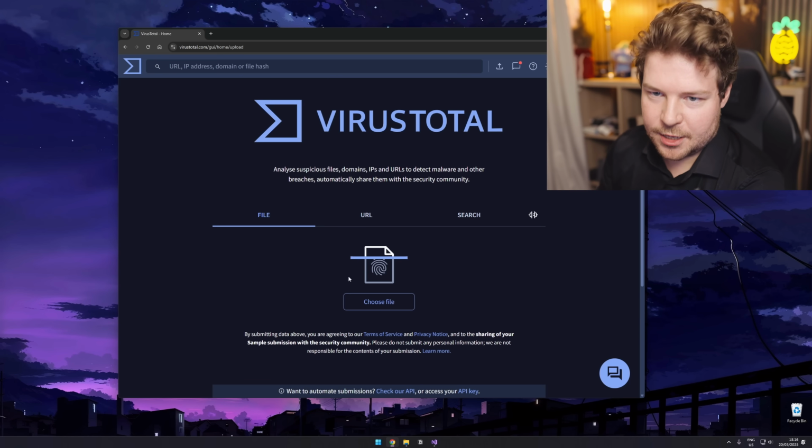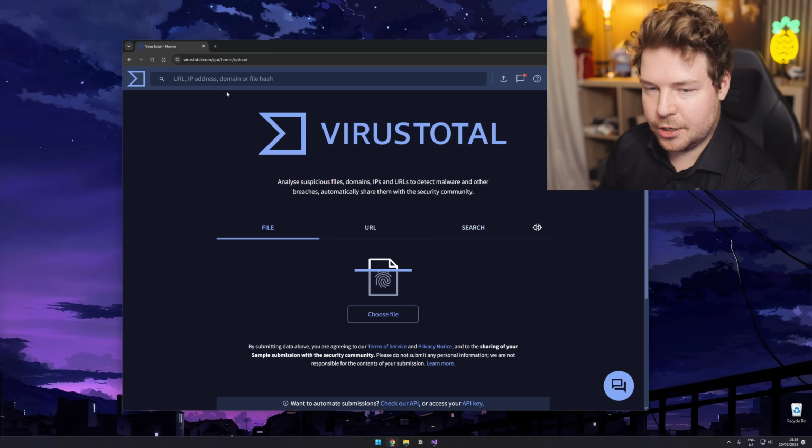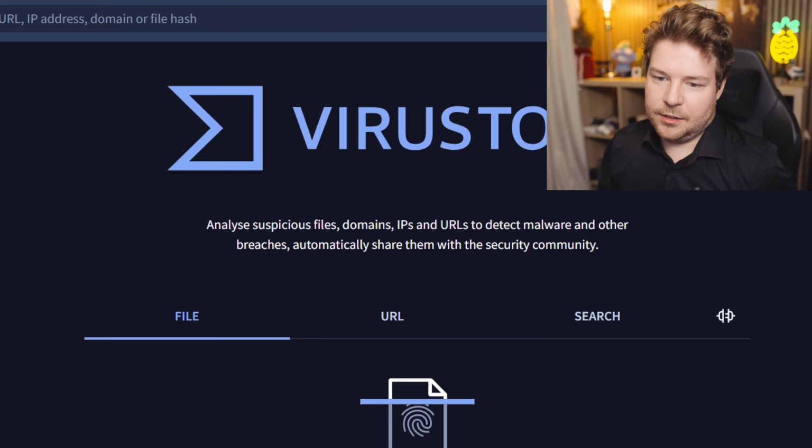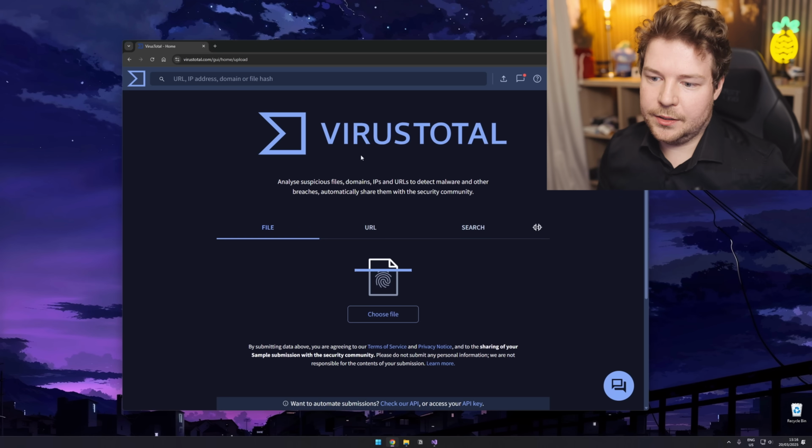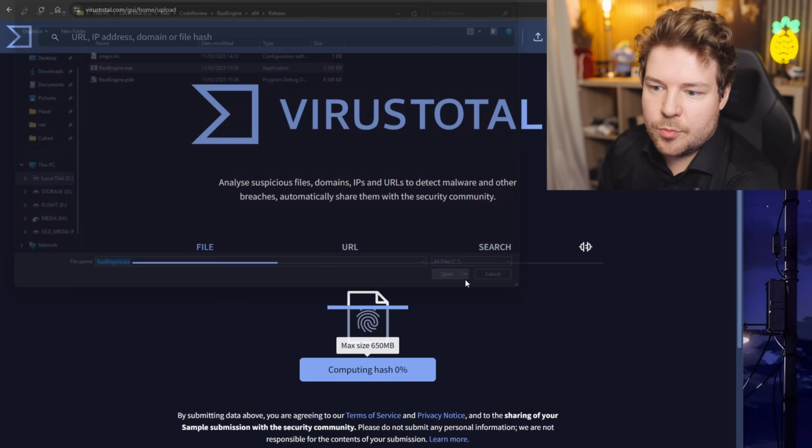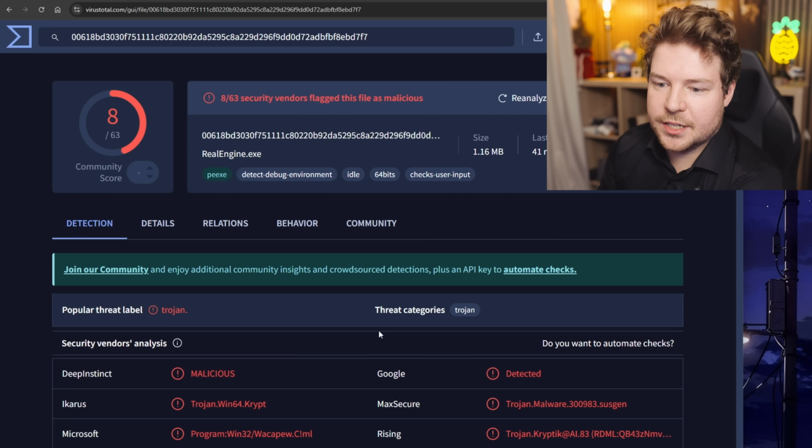So the very first thing that I'm going to do is open up virustotal.com. This is just a website that will analyze suspicious files for us. So this is kind of a no-brainer, just a first step. Let's just give it to this website.